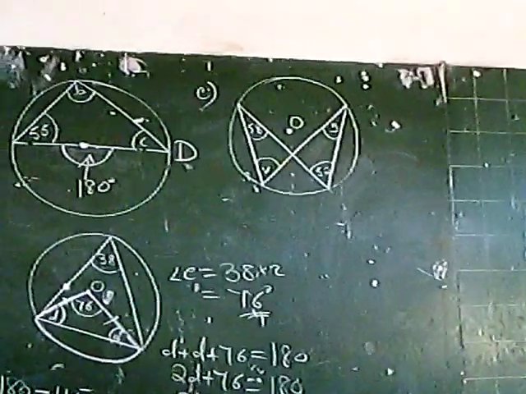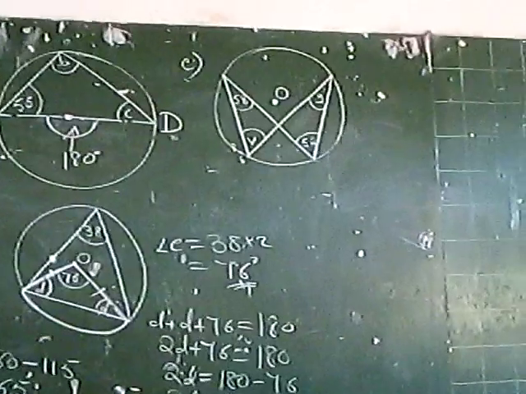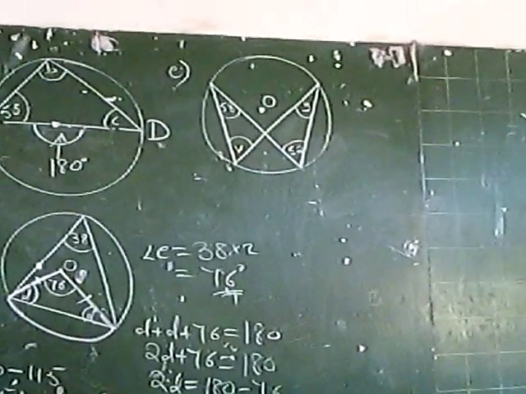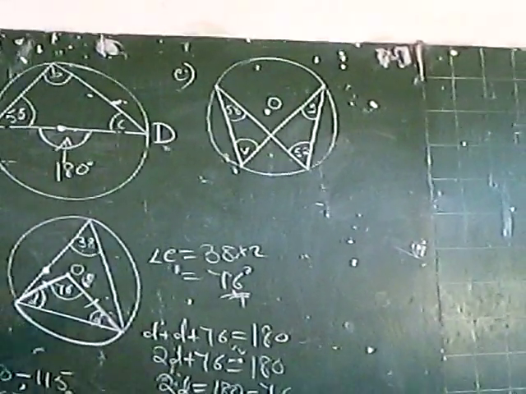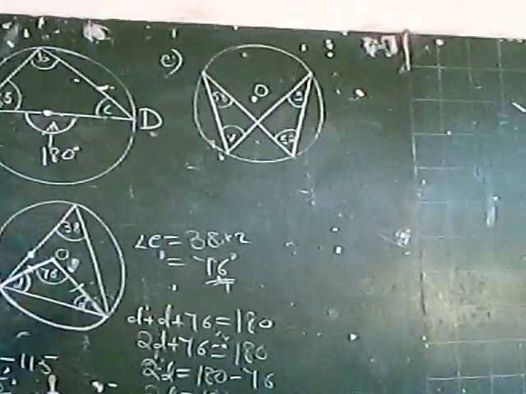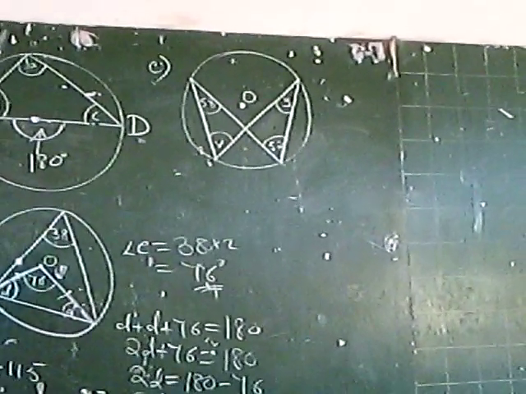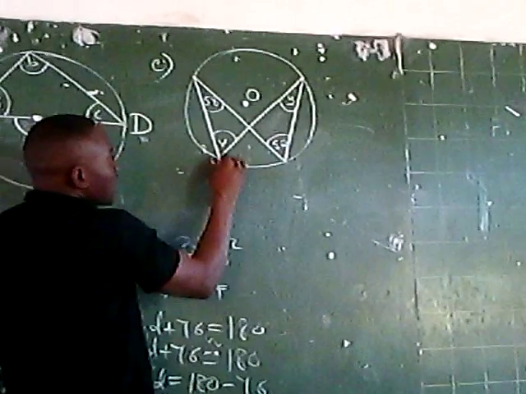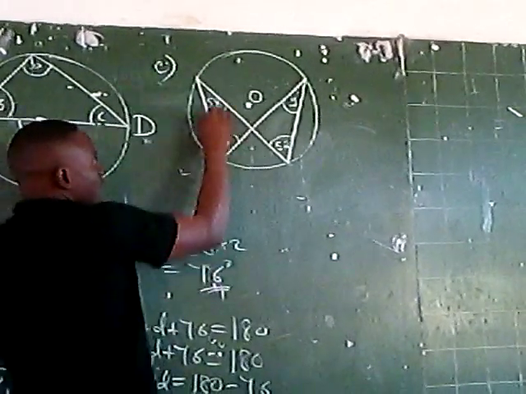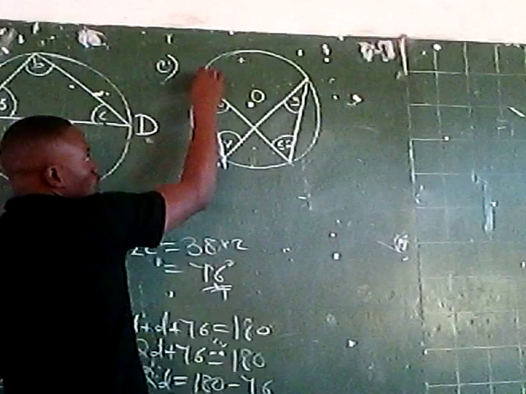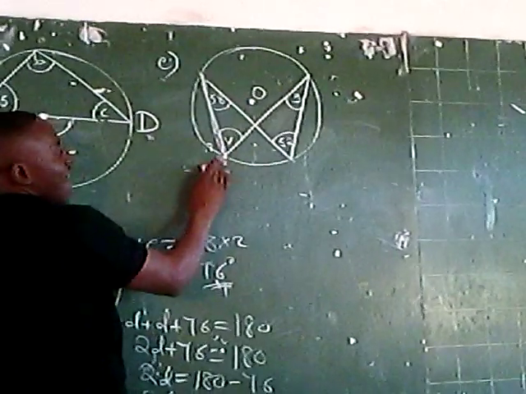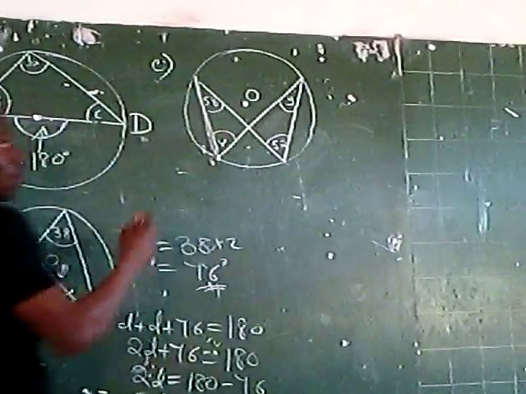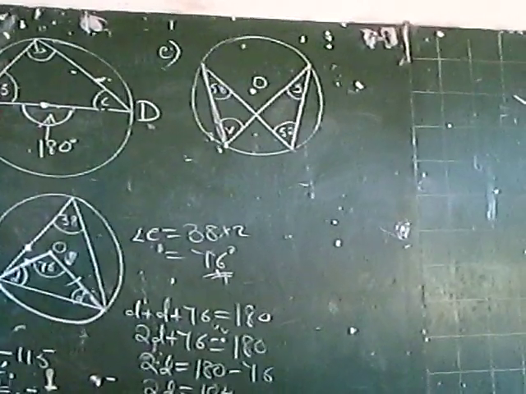If you observe very carefully, what you're able to see here is this: you can use the concept of angles in the same segment. You will say, okay, let me have this as my chord. Remember, any chord divides the circle into two segments.